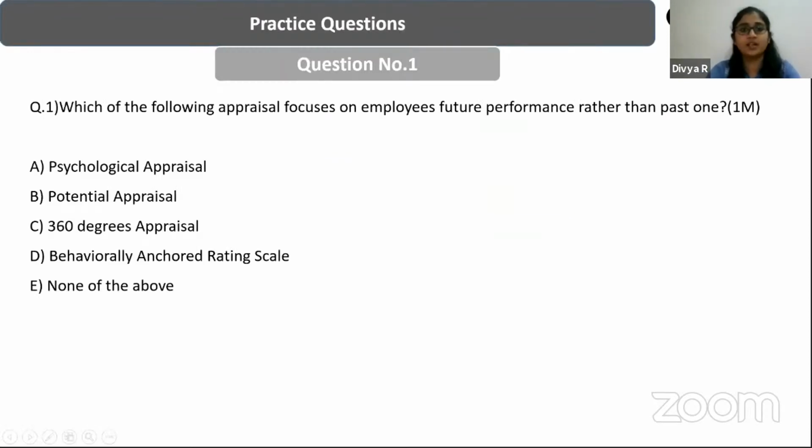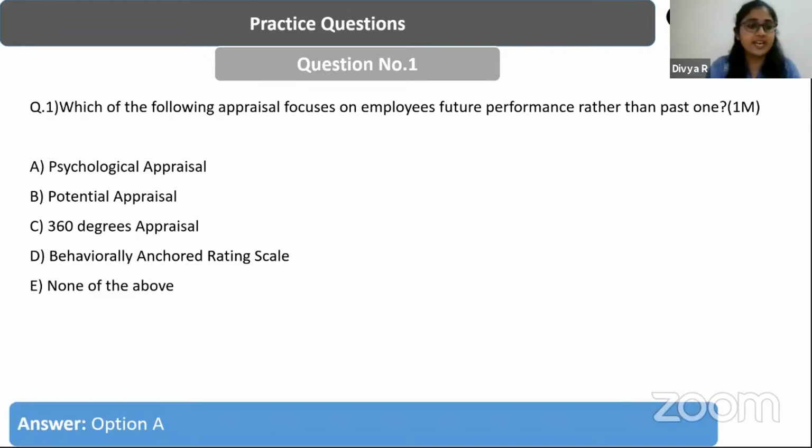Which of the following appraisals focuses on the employee's future performance rather than the past one? So what is the answer for this question? The options are: psychological, potential, 360 degrees, behaviorally anchored rating scale, and none of the above.